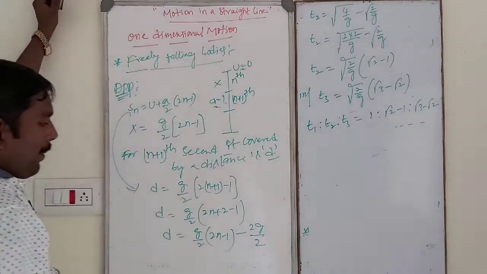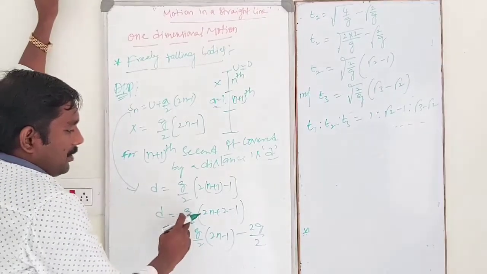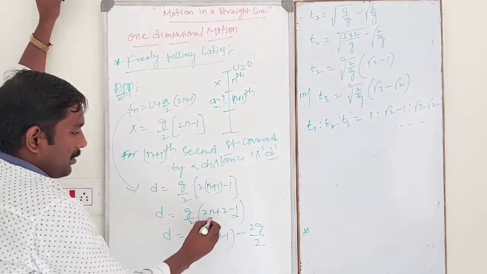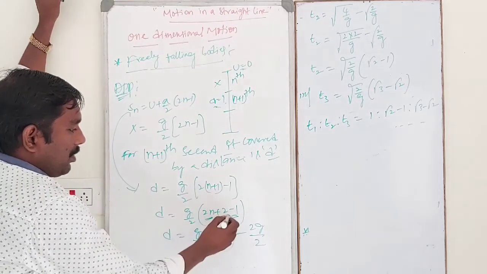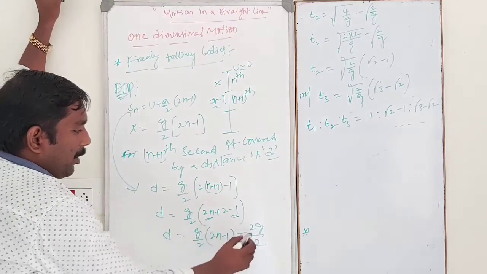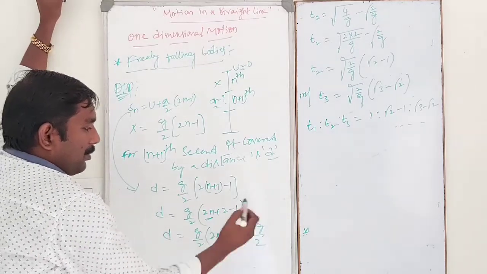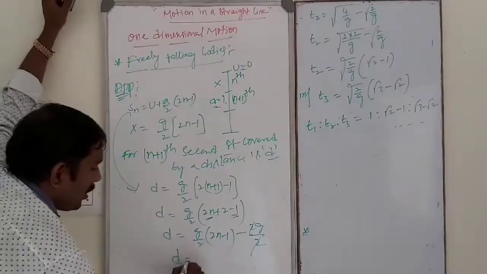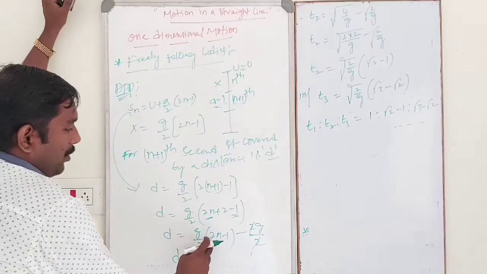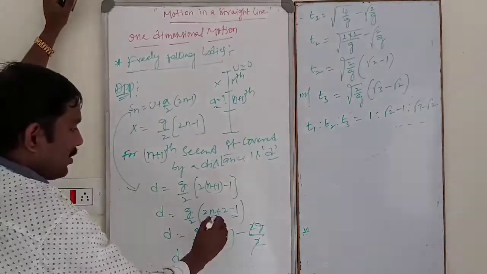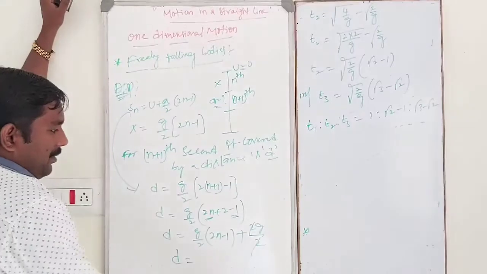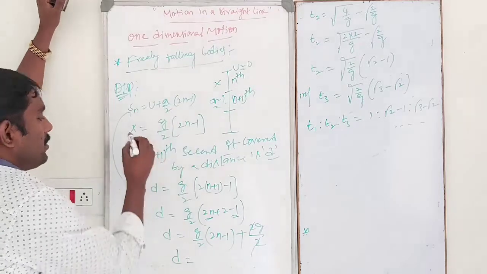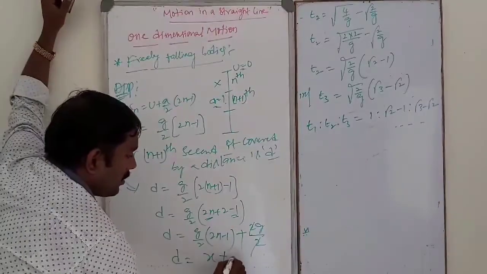Here, observe: inside g by 2 I wrote 2n minus 1, like this, g by 2 into 2n minus 1. Next, with this 2, I multiplied g by 2, so 2g by 2. The 2s cancel out. So d is equal to what? g by 2 into 2n minus 1, sorry, this is the plus term. g by 2 into 2n minus 1 is nothing but x, so x plus g.